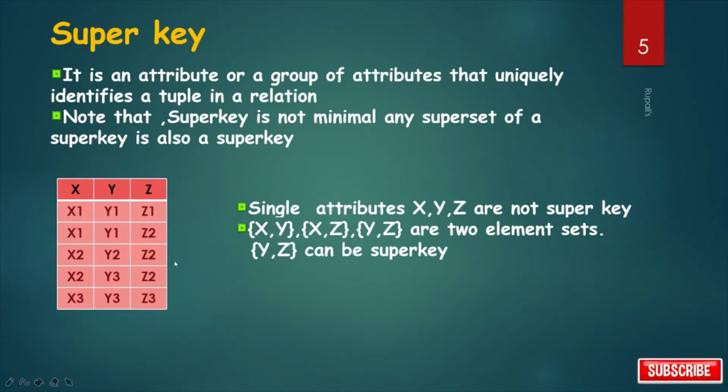But x2, z2, x2, z2, repetitions are there. So xz is not a super key. Now yz, no repetition is there. So yz is a super key. And also we can say xyz, this set is also a super key. They can uniquely identify a particular tuple or record.